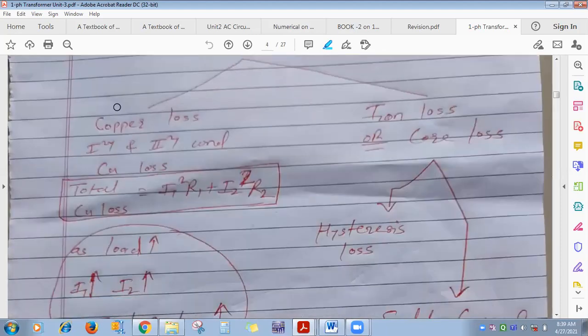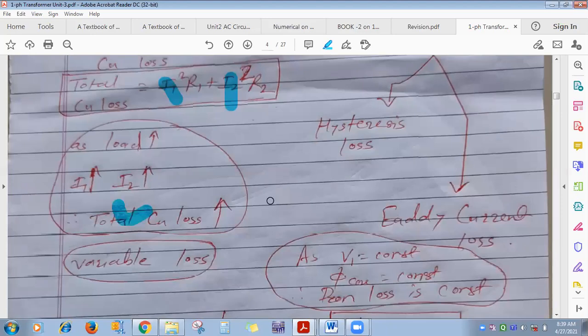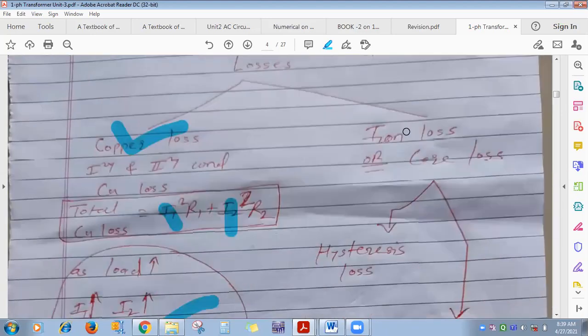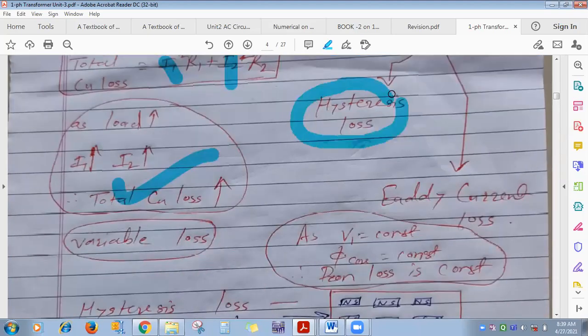We have seen copper loss. As you change load, I1 and I2 change. That's why it is called a variable loss, directly proportional. As you increase load, copper loss increases. Another loss is core loss, or iron loss. How can you minimize hysteresis loss? By making the core from silicon steel, hysteresis loss will be less.